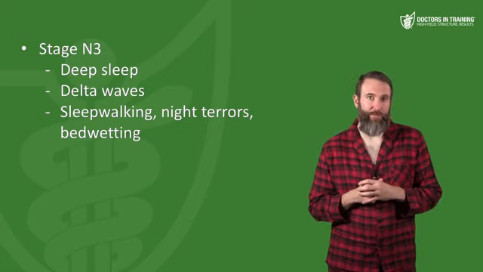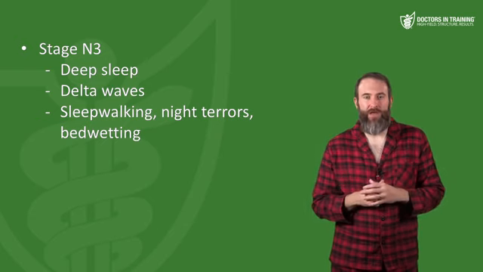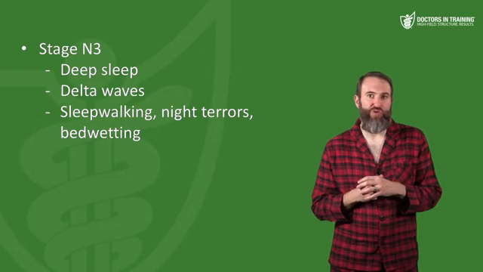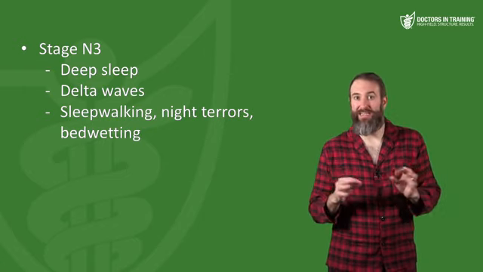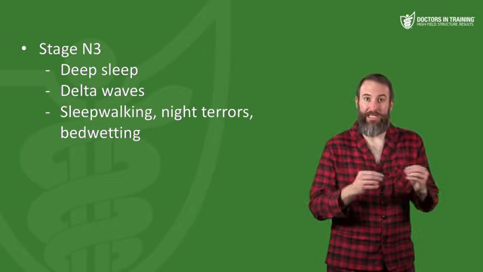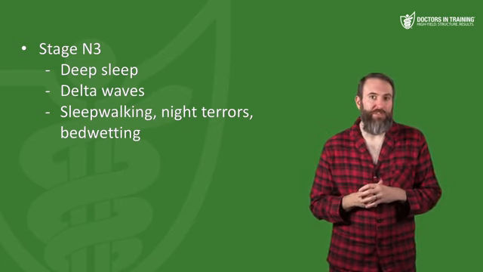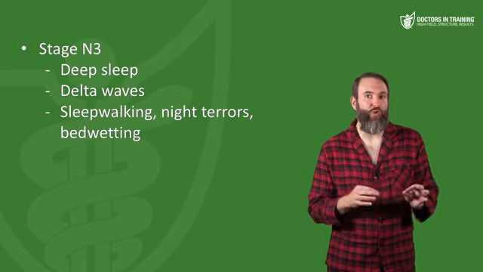Now, what is the medical name for bedwetting? Remember, it's enuresis. Imipramine is a TCA drug. It's one medication used to treat nocturnal enuresis, and it does this by decreasing the stage 3 sleep. Now, imipramine is not first line, but it's still a treatment. Now, the time spent in stage N3 tends to decrease with age.